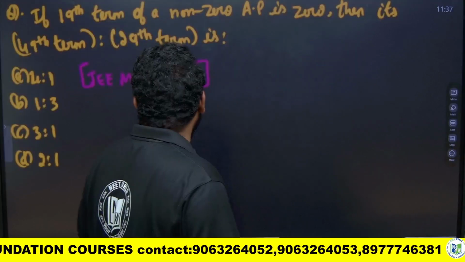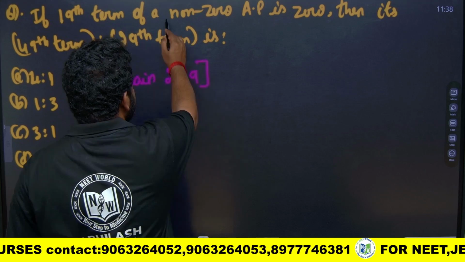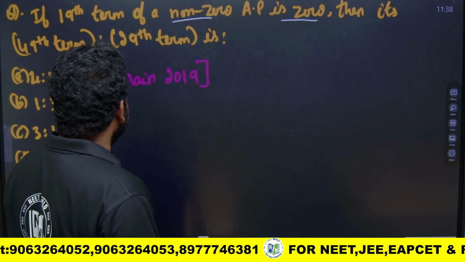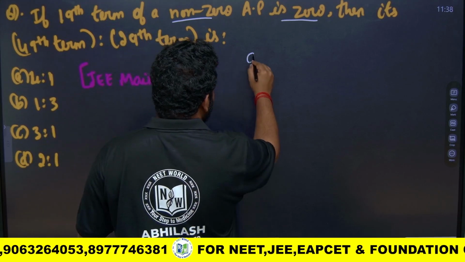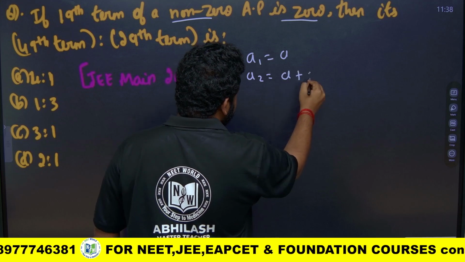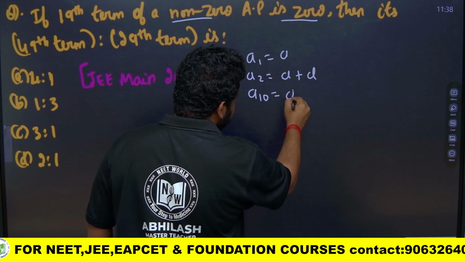So they have given a question. Let us solve some questions based on AP. They are telling: if the 19th term of a non-zero AP is 0, then its 49th term is to its 29th term is what? How do you write the 19th term? Suppose I want to write the first term a1, I will write it as a. a2 is nothing but a plus d, that is a plus (n minus 1) into d. So similarly, if I have to write a10, I will write it as a plus 9d.